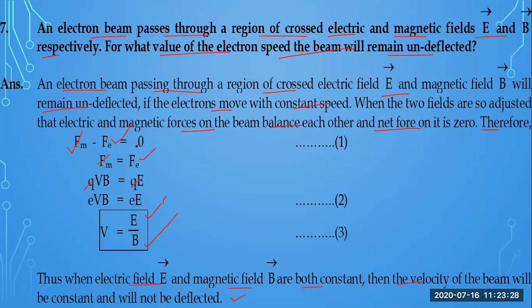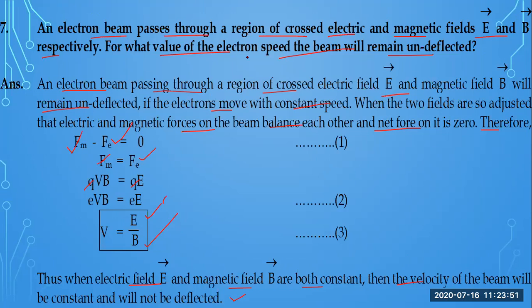Why? Because E and B, the electric and magnetic fields, are constant. They are not changing. This is the reason why the velocity of the beam will remain constant, and there will be no change. So this was the question: an electron beam passes through a region of crossed electric and magnetic fields E and B respectively.